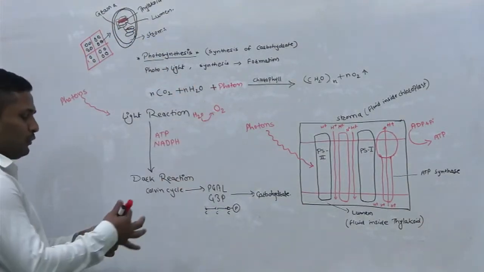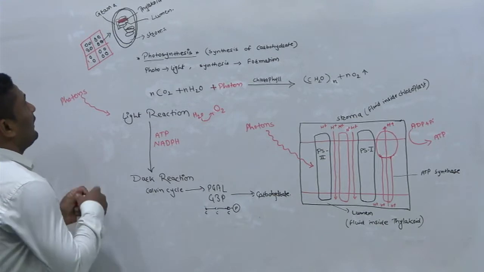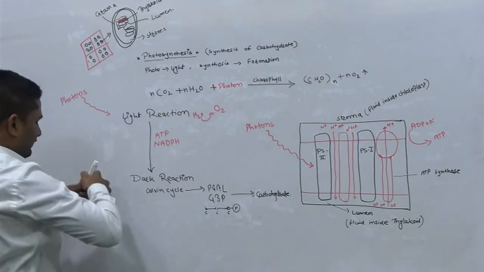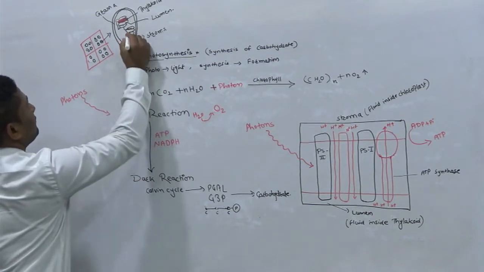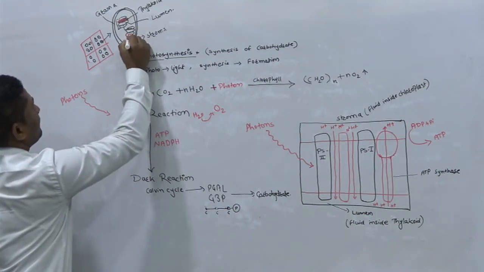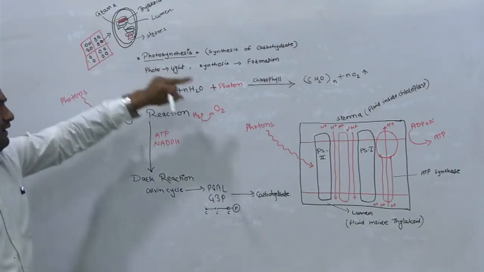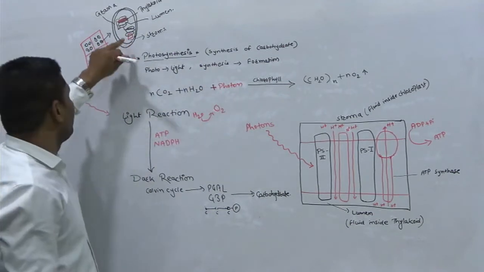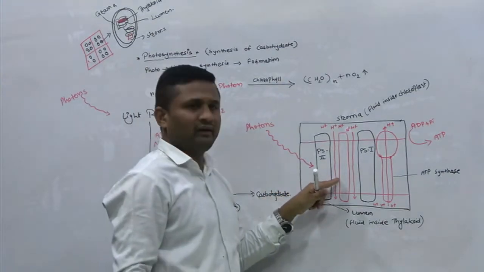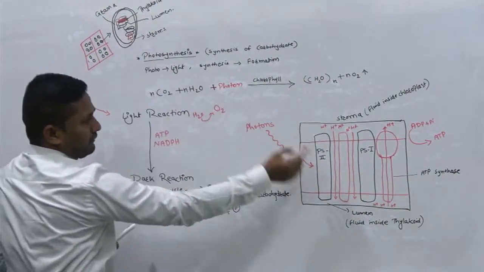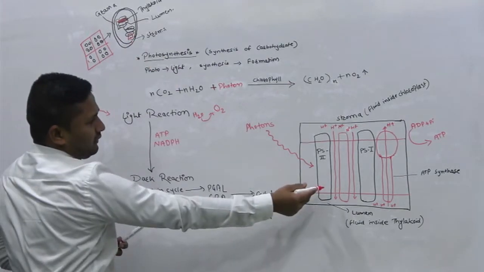I am going to zoom into this portion, I will make a box. So now I am zooming into this part. Now see here, this is the box we are looking at.